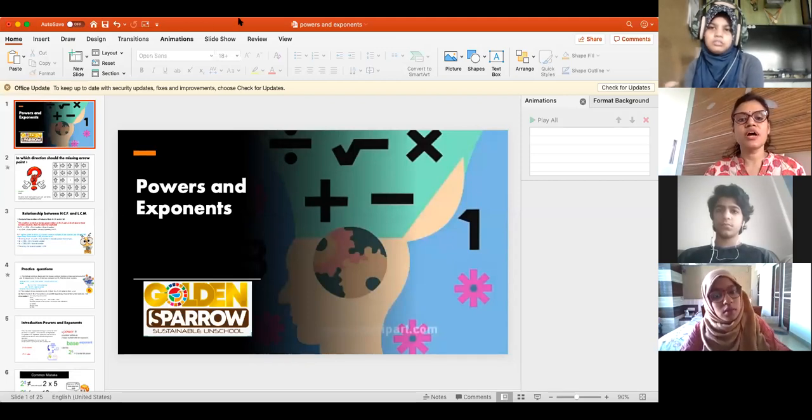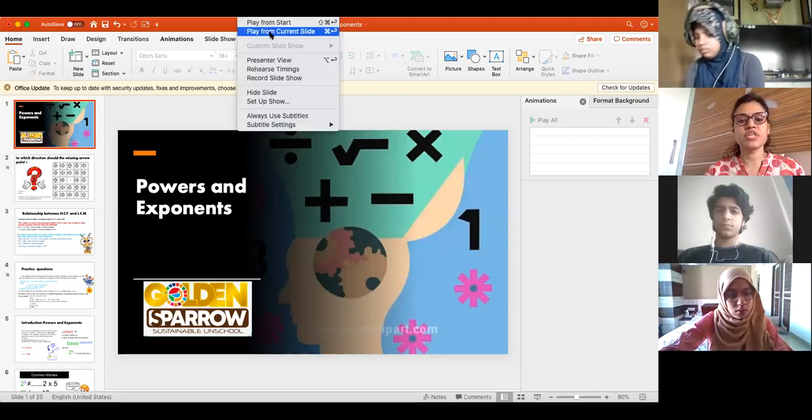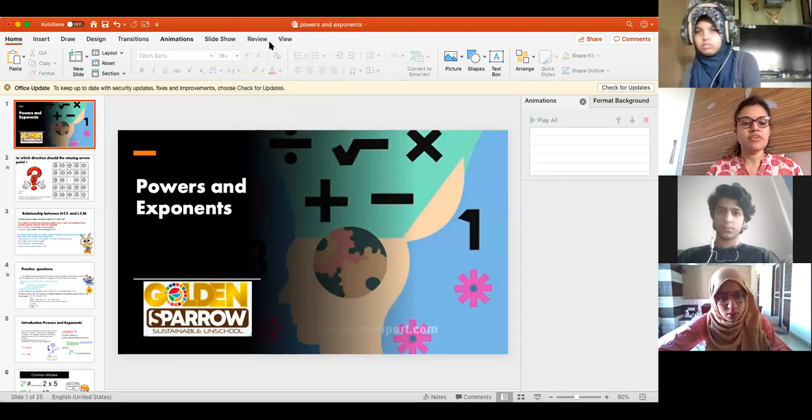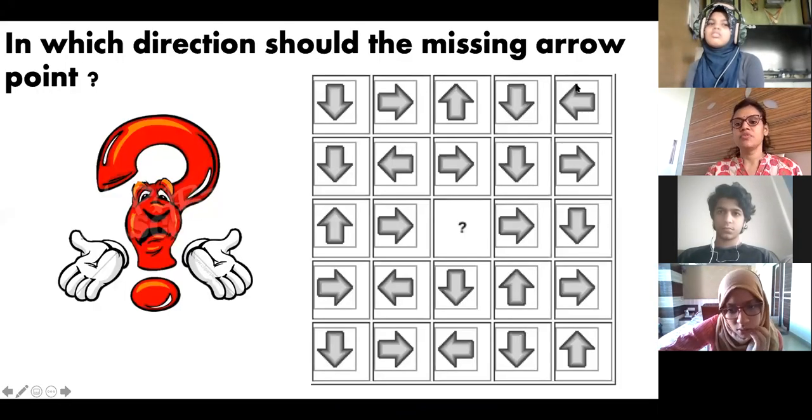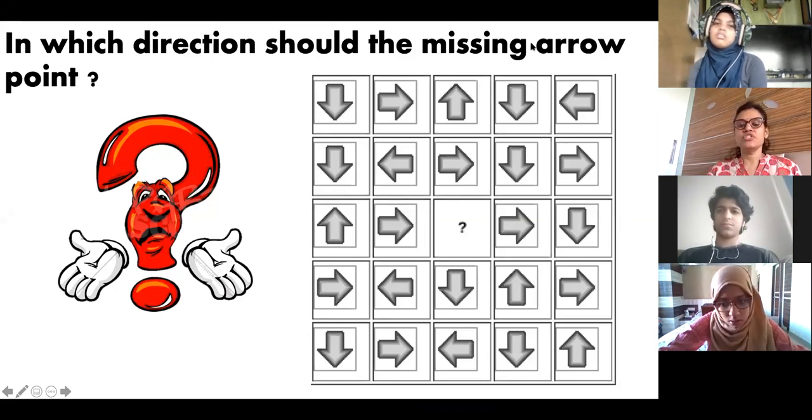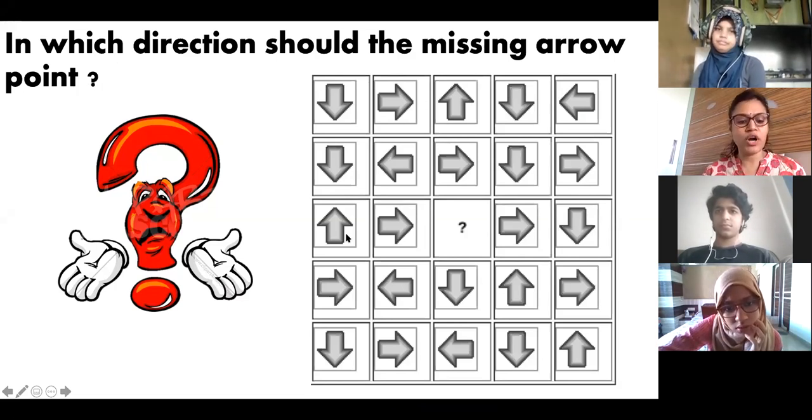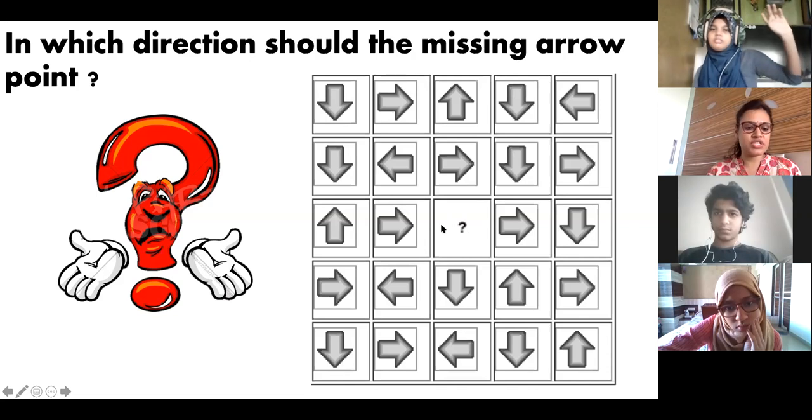Today we are going to start with the new section, which is power and exponent. But before this, there is a puzzle that we are going to do. Keep your mind charged. Okay, in which direction? This is a particular pattern. The pattern is going on. Just observe what pattern is there, and you have to fill in the missing direction. This one is north, this one is east, this one is south, and this one is west. Okay, are these directions clear?